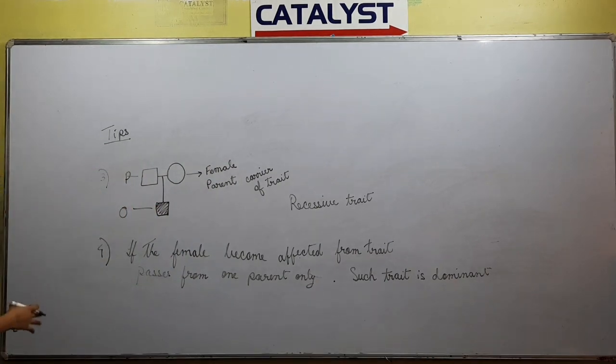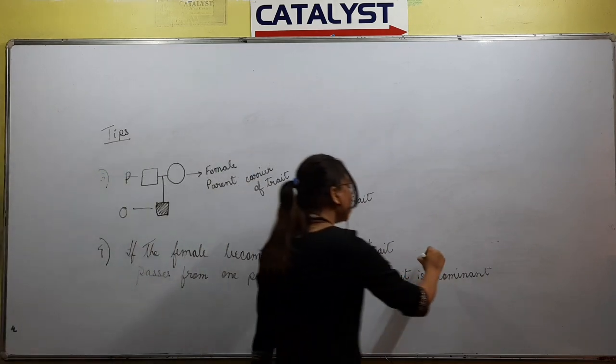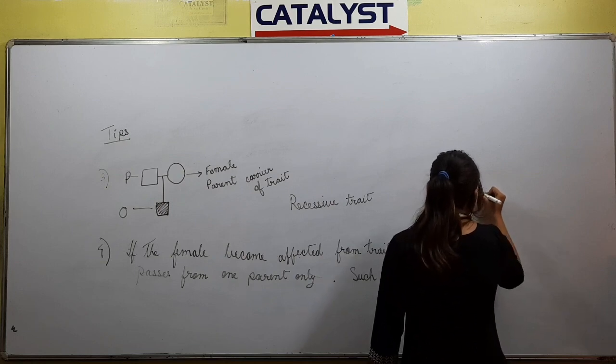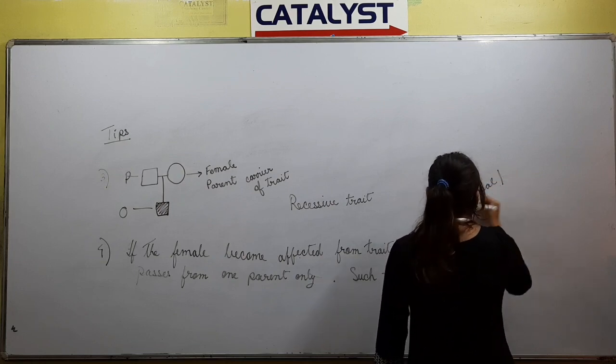If the female becomes affected by the trait, and it passes from only one parent, we can say that the trait is dominant. It can be either autosomal dominant or sex-linked.